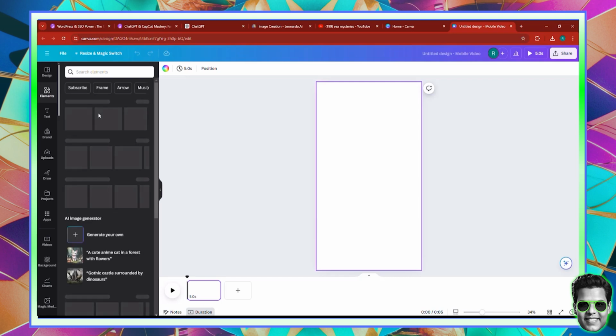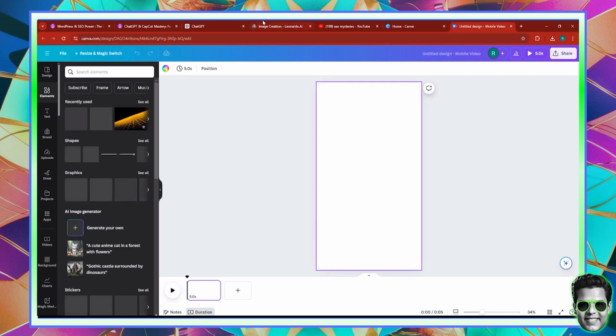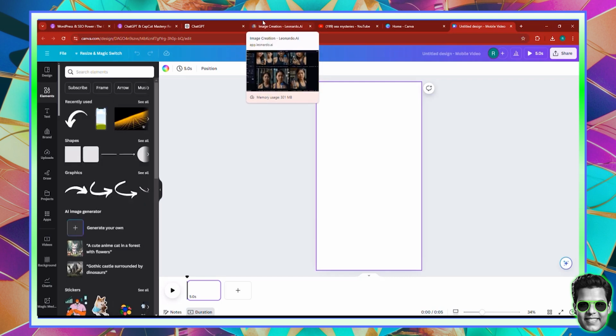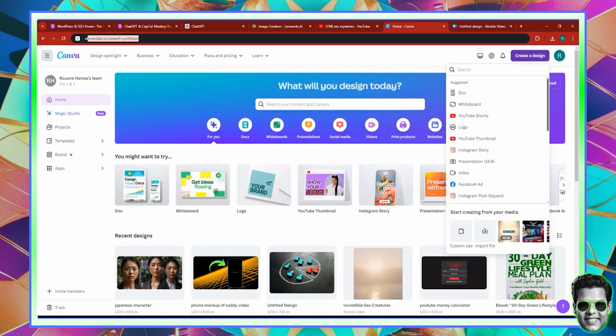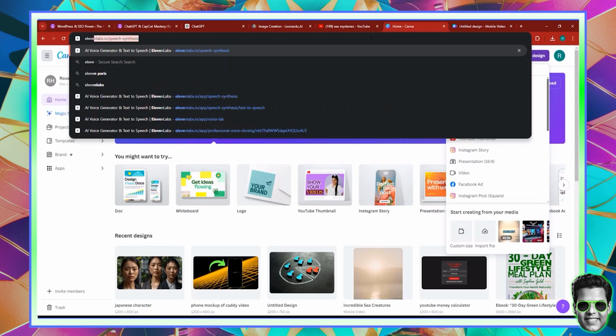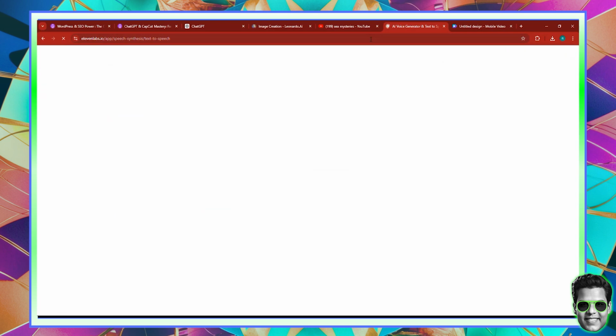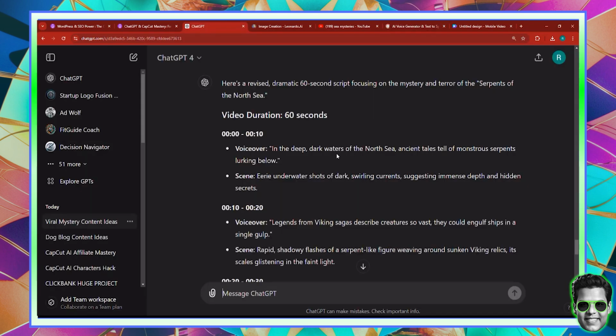But you just click on the app and you put the voiceover in there. You choose your character, and you can do it for free for basically a couple of minutes or something. But in my case, I'm gonna go to 11 Labs because 11 Labs is better, and I have the membership. So now let's generate the voiceover.